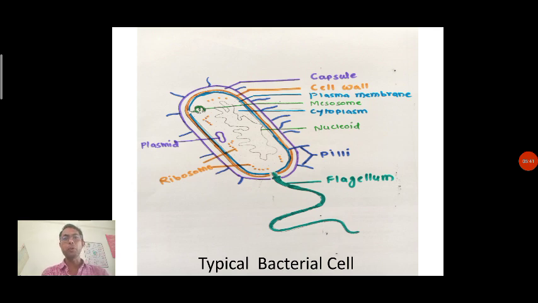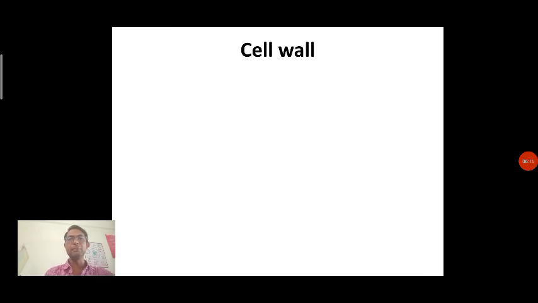Pili are an important structure present in bacteria. They are not compulsory in all bacteria, they are present in some bacteria, whereas absent in others. So these pili and flagella have a specific function which we are going to discuss in an upcoming lecture. Pili and flagellum are the two structures present in bacteria. They are additional structures, not compulsorily present in all bacteria. So this is nothing but the typical bacterial cell.